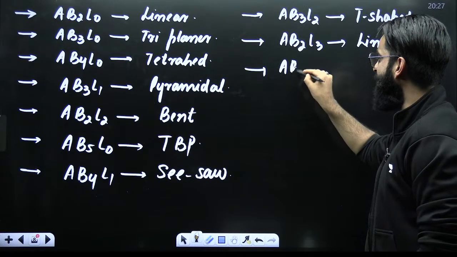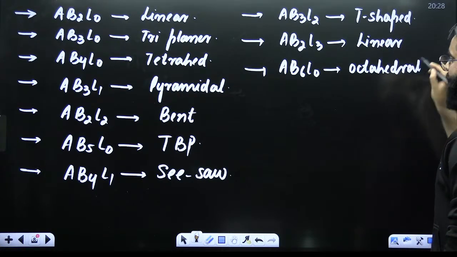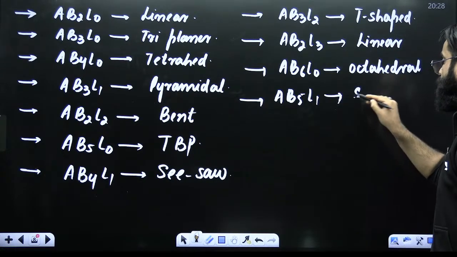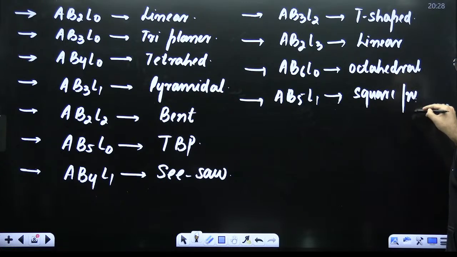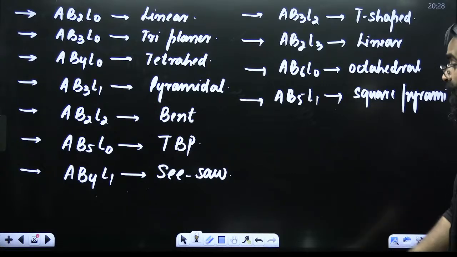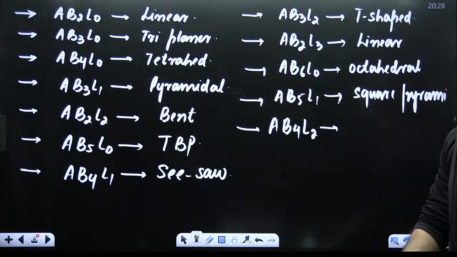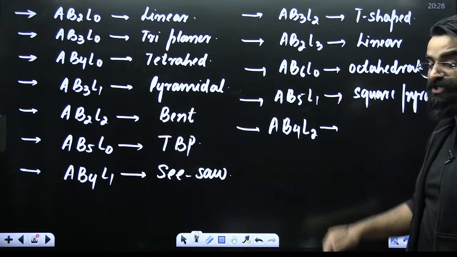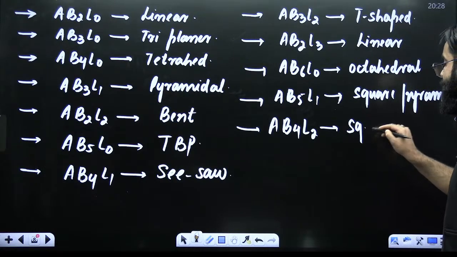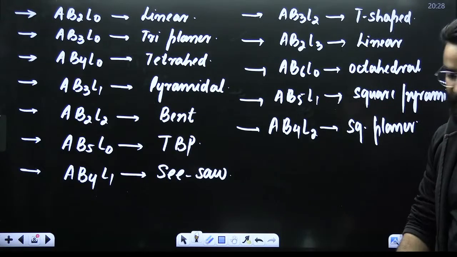Whenever you have the molecule of the type AB6L0, the molecule is going to be octahedral in shape. Whenever you see a molecule of the type AB5L1, the molecule is going to be square pyramidal in shape. Whenever you see a molecule of the type AB4L2, can you tell me what is going to be the shape of this molecule? Quickly. It is going to be square planar, right?